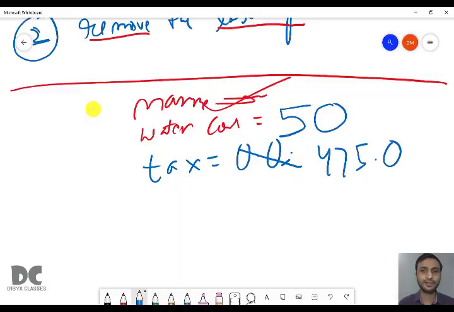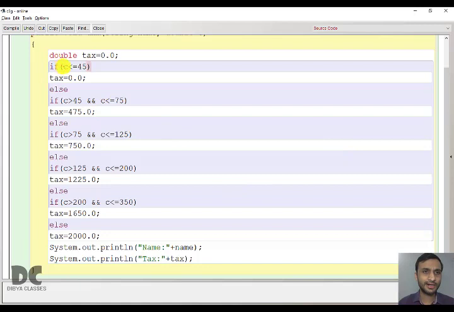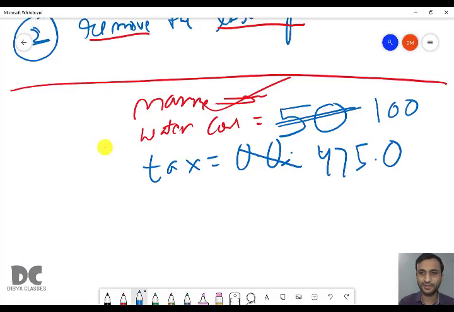Okay. And now instead of 50, if it is 100: 100 less than 45, false, it will come to else. 100 greater than 45, false. 100 less than 75, false. Again it will come to this else. 100 greater than 75, true. 100 less than 125, true. So now the tax is 750.